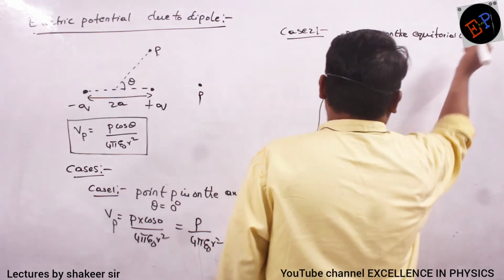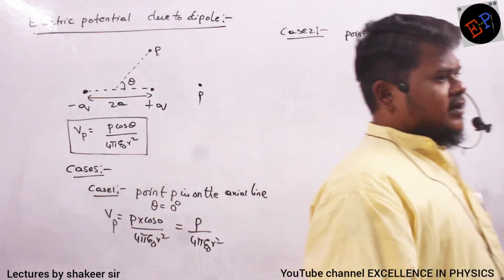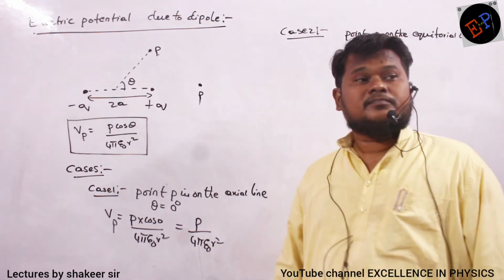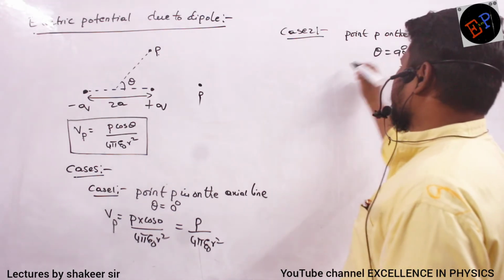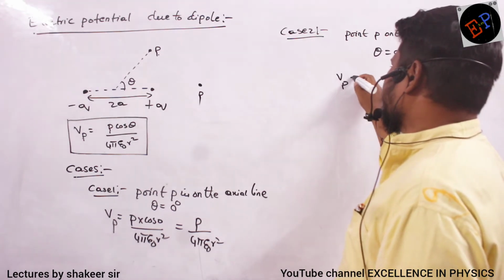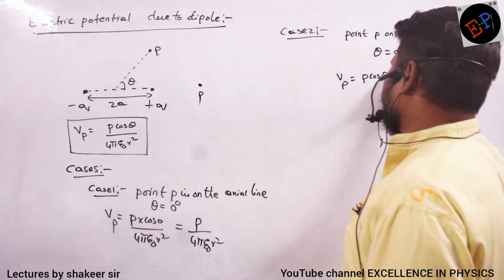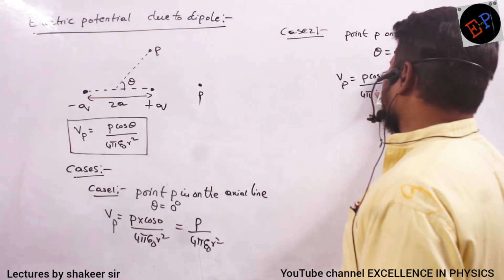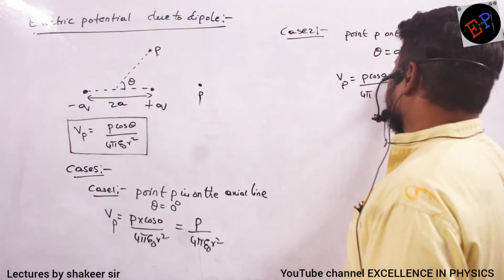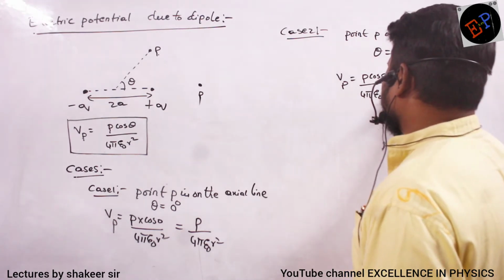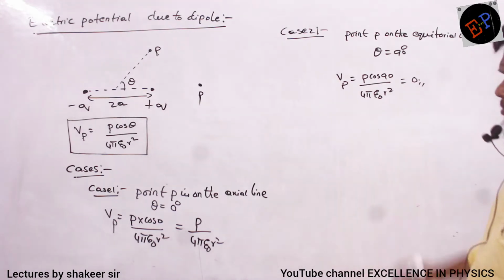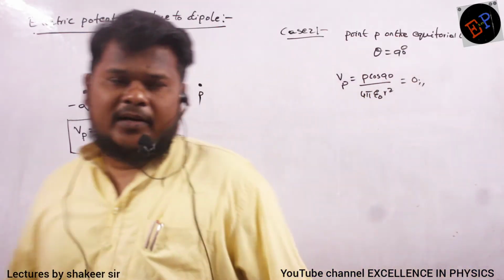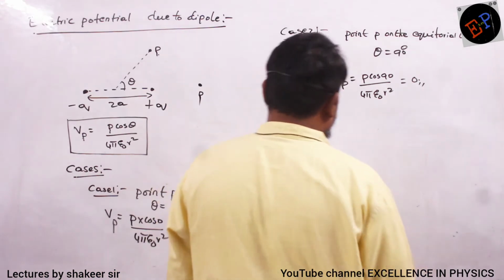When point P is on the equatorial line, what is the value of theta? 90 degrees, that's all. So theta will be 90 degrees. Therefore, the potential at point P is p cos 90 divided by 4 pi epsilon naught r squared. Clear? What is the value of cos 90? 0. So the total potential will be 0. Now, can you say why the potential will be 0?